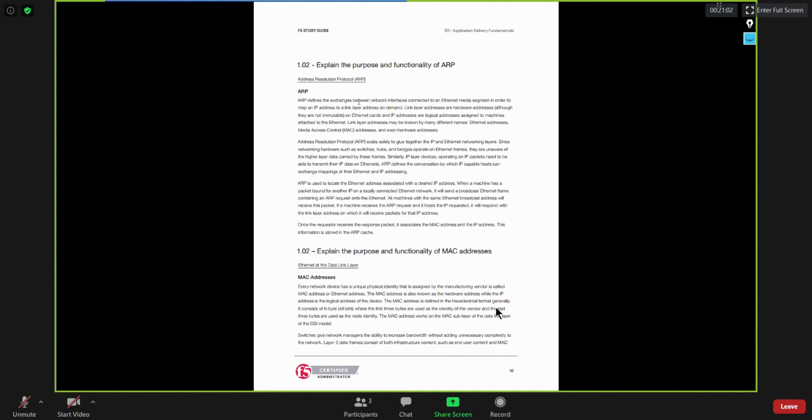So ARP will help you get the MAC address against the destination IP address by sending out an ARP request and ARP reply. ARP, Address Resolution Protocol, is a layer 2 protocol which has different types of messages, such as ARP request and ARP reply.